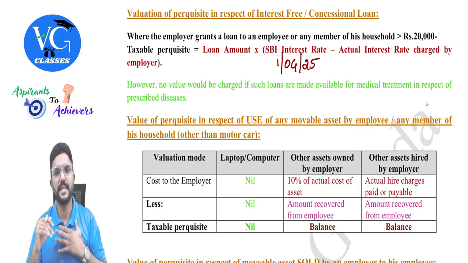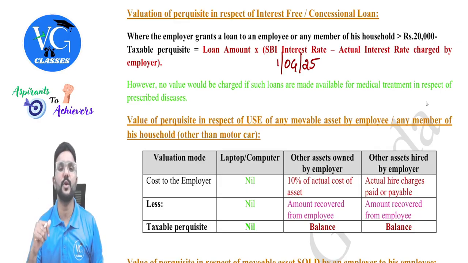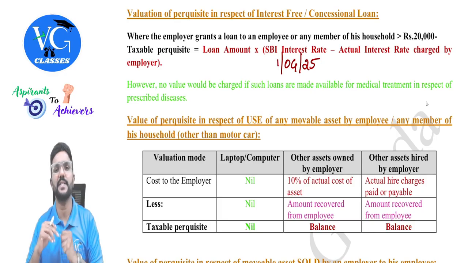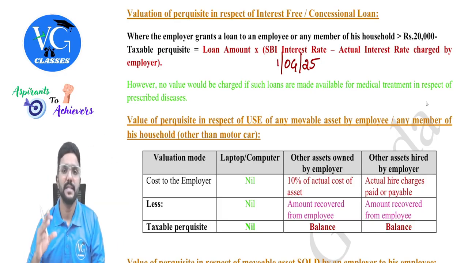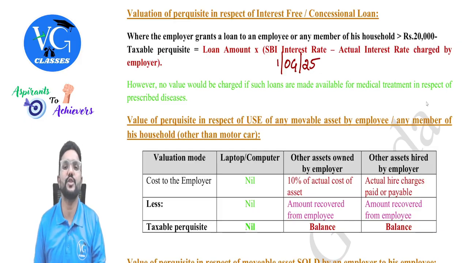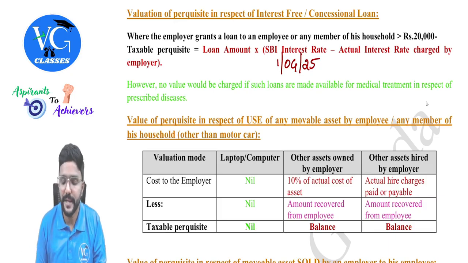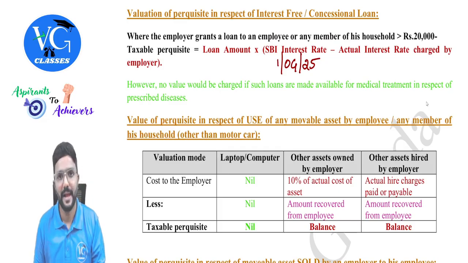Now, if the employer is giving a loan of more than 20,000 to an employee and charging a concessional rate of interest, or is not charging any interest, then such value will be taxable in the hands of the employee as a perquisite, guys. And here we need to take the SBI interest rate as on the 1st April of the previous year as the reference rate or base rate.